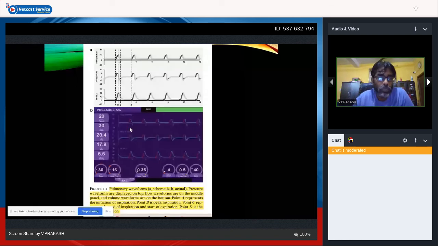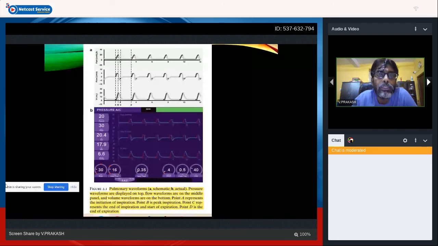Okay, so the pulmonary waveforms, the pressure, here is a line with points A, B, C and D. A point represents the starting of inspiration. B point is the peak of inspiration in the pressure, volume and flow versus time graphics.